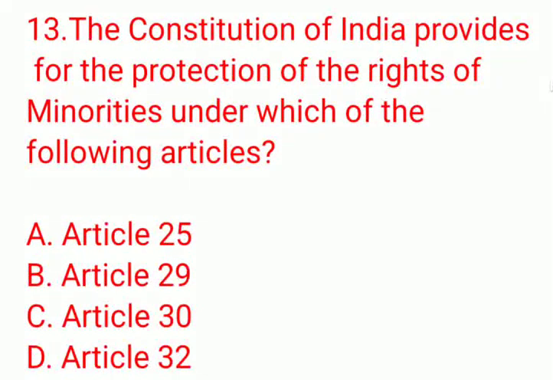The Constitution of India provides for the protection of the rights of minorities under which of the following articles? A. Article 25, B. Article 29, C. Article 30, D. Article 32. The correct answer is option C, Article 30.